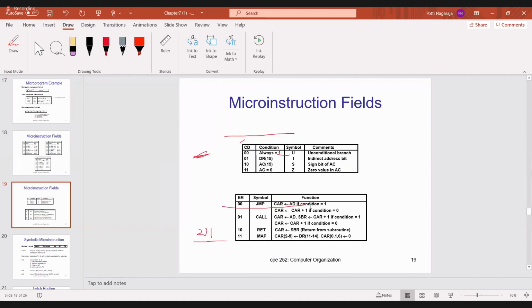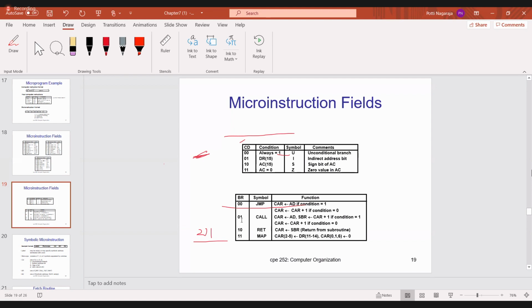So whenever the condition is true, the condition is 1. When the condition is 1, whatever is there in AD, that I have to transfer to CAR. Suppose the condition failed, then what do I have to do? Just increment the CAR register by 1, that means the address of the next instruction. Okay.